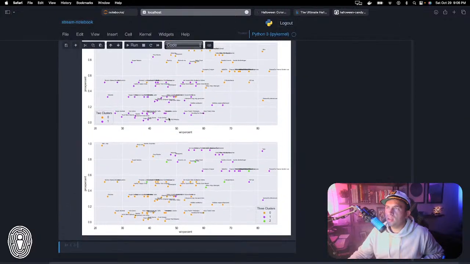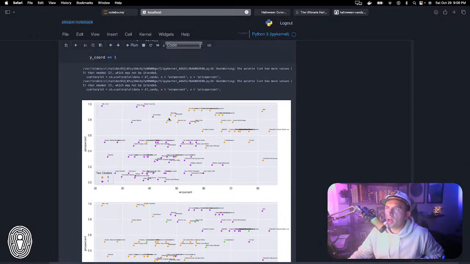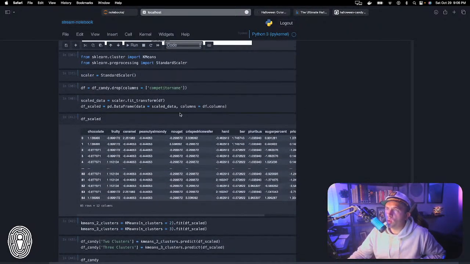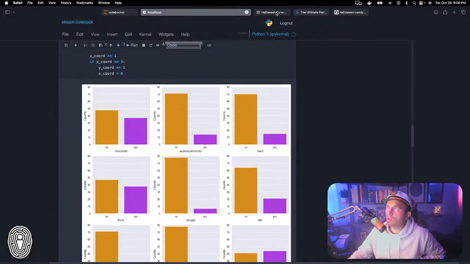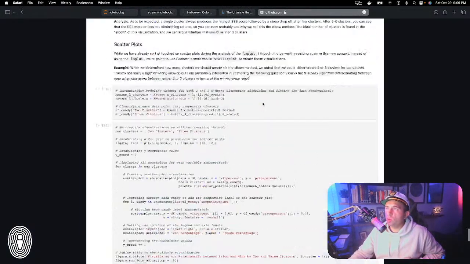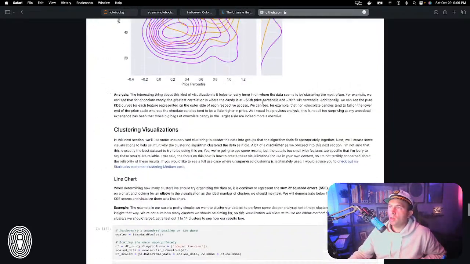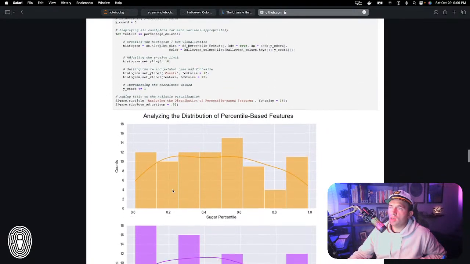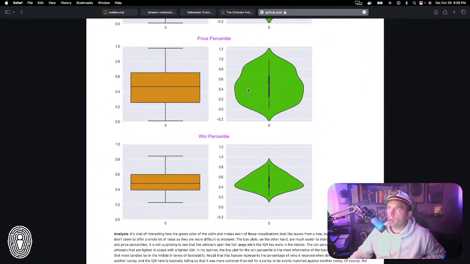But yeah, you can see that with visualizations like this, we can glean a lot of different information about the data here, and we can visualize all these different things in a number of different ways. So I just covered a few in this live stream, some of the more interesting ones I did. In this Jupyter notebook that I put in this GitHub over here, I did a lot more. I showed how to do some histograms here. I showed how to do some box and violin plots here.